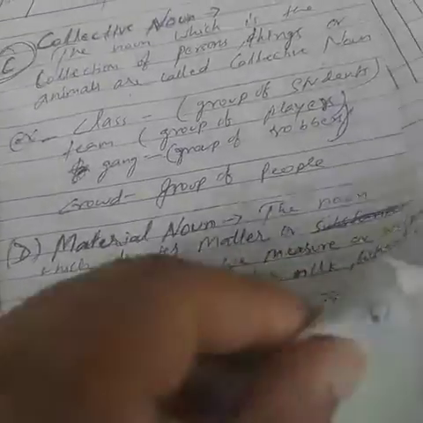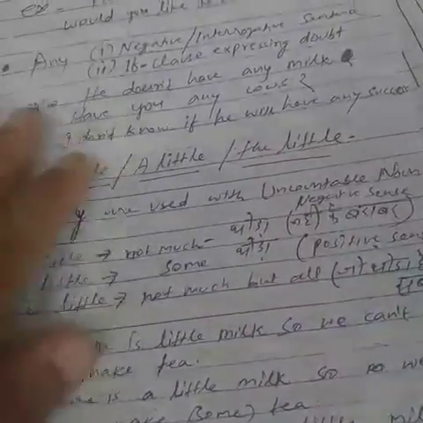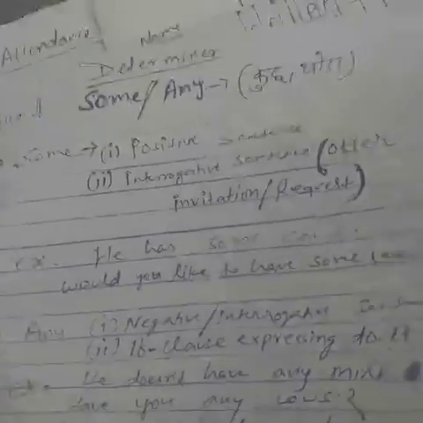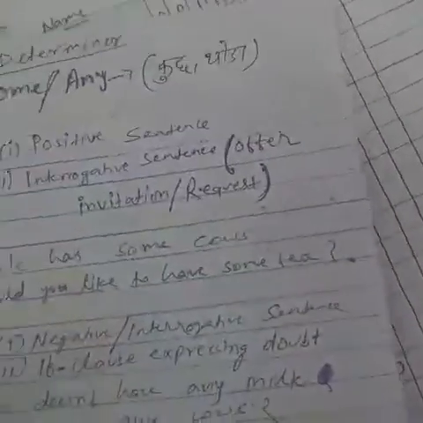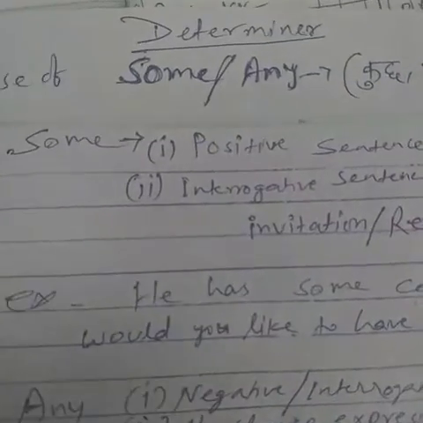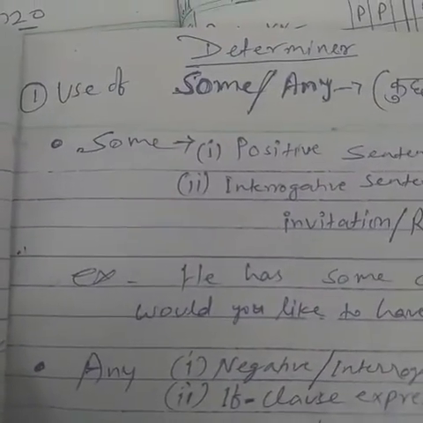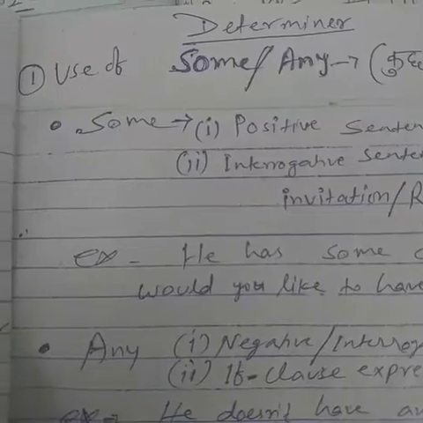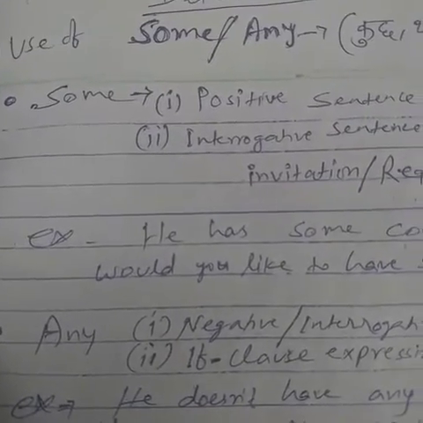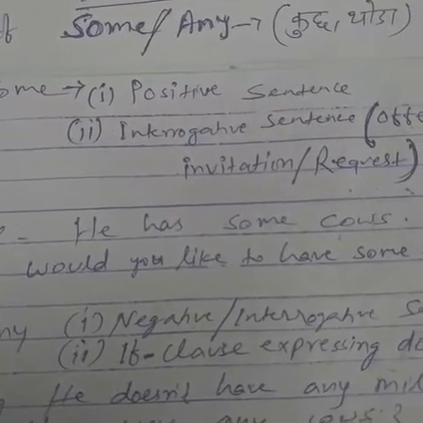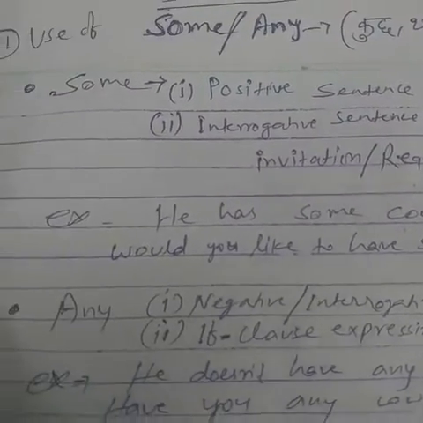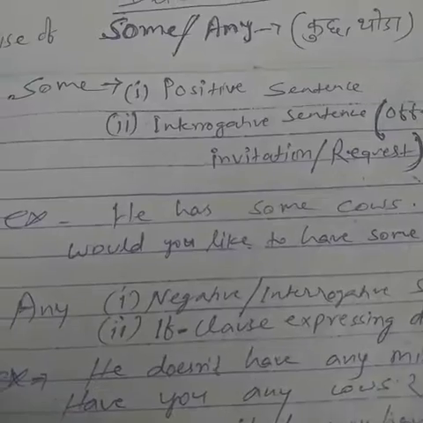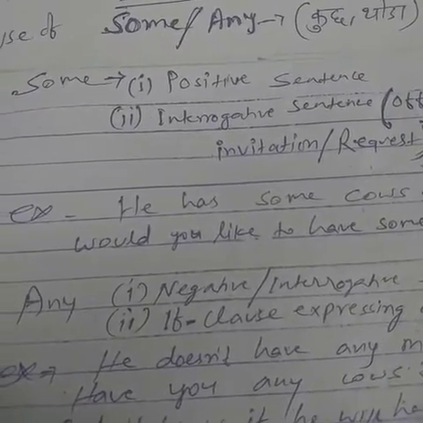In the determiners we have studied articles. Now we are going to study some other determiner words. Use of some, any. Some and any both have the Hindi meaning कुछ, थोड़ा.